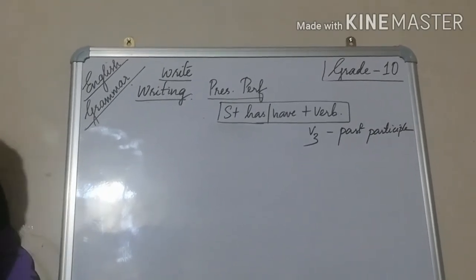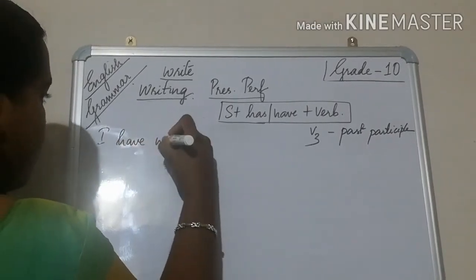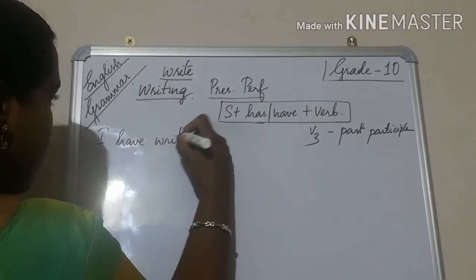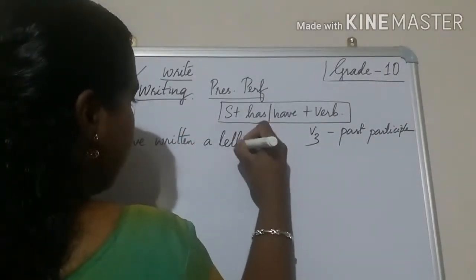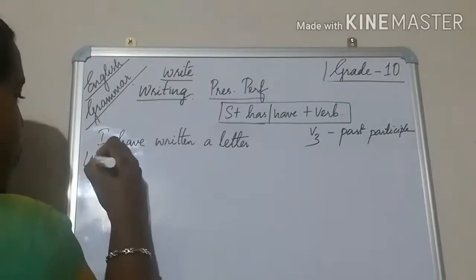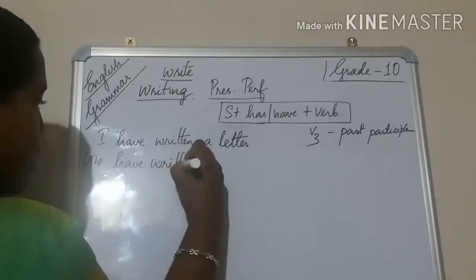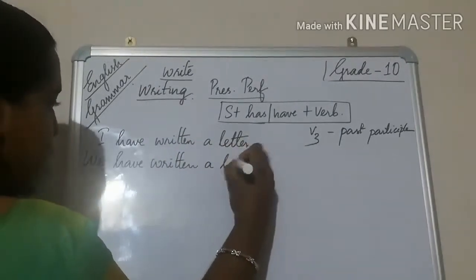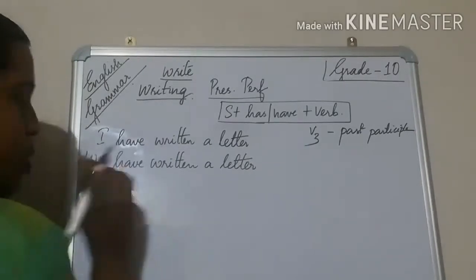So the first one is I have written a letter. The next one is plural: we have written a letter. Next one, it will be the same.